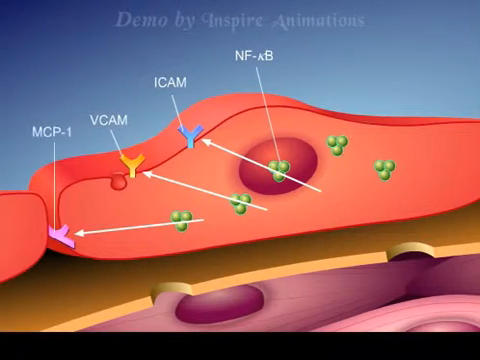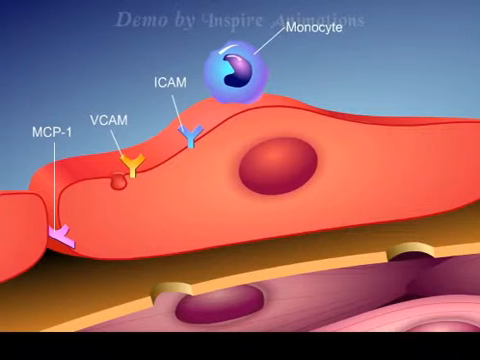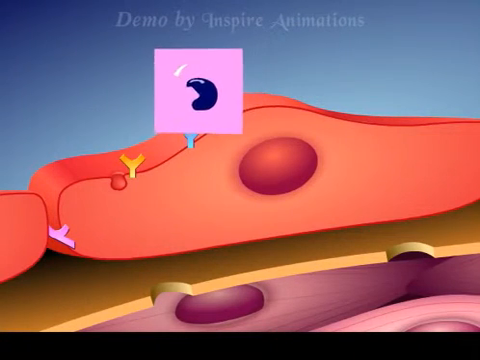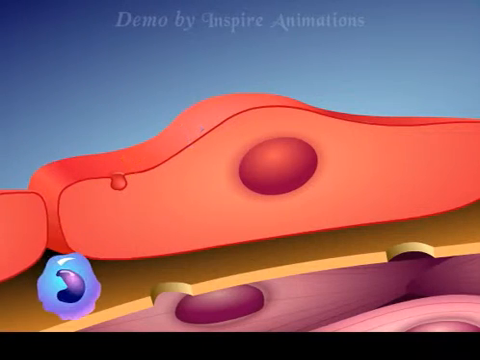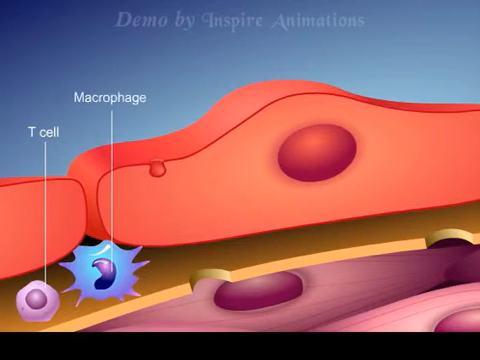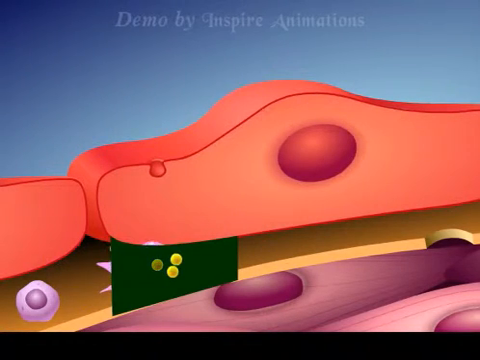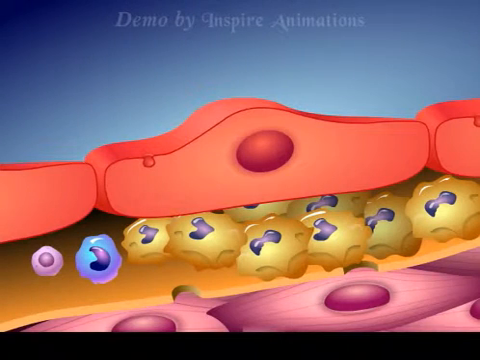NF-kappa B is responsible for the upregulation of a variety of inflammatory markers such as ICAM, VCAM, and MCP1, which attract and bind monocytes to the dysfunctional endothelium. Once bound, the leukocytes transmigrate through the endothelium. Once within the arterial wall, the monocytes interact with upregulated T cells, which facilitate the conversion of monocytes to become macrophages. These macrophages engulf LDL cholesterol and foam cells develop. These foam cells accumulate in the subendothelial space.